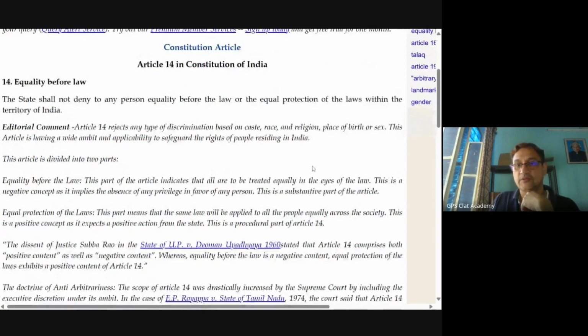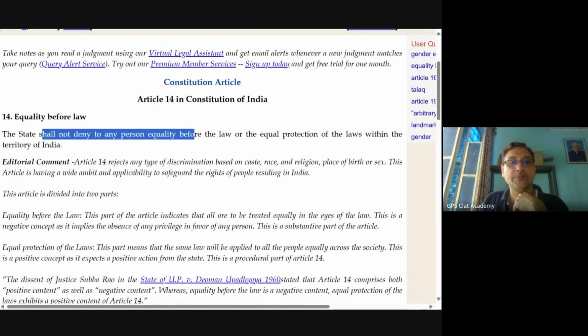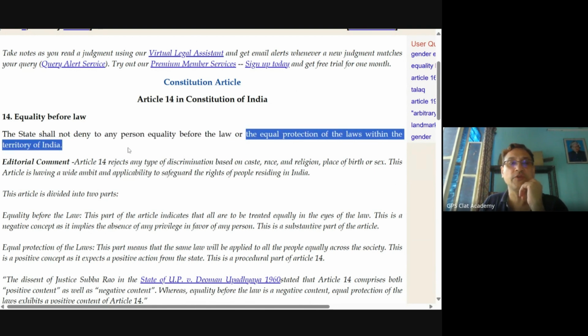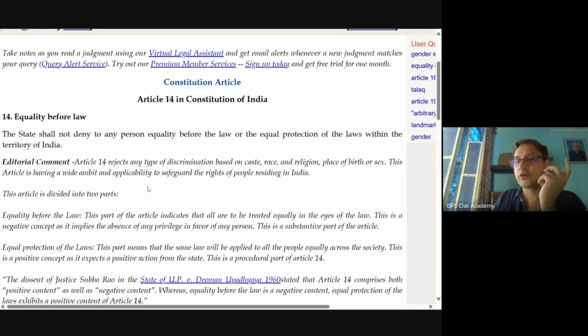Now Article 14: the State shall not deny to any person equality before the law. So when you are imposing film restrictions, what the Supreme Court says is the equal protection of laws within the territory of India. What happens to our equality? What happens to the equality clause when you are arbitrarily making cuts and edits in the movie? Then it violates Article 14, because such cuts are not allowed in freedom of speech and expression, except when certain reasonable restrictions are breached.